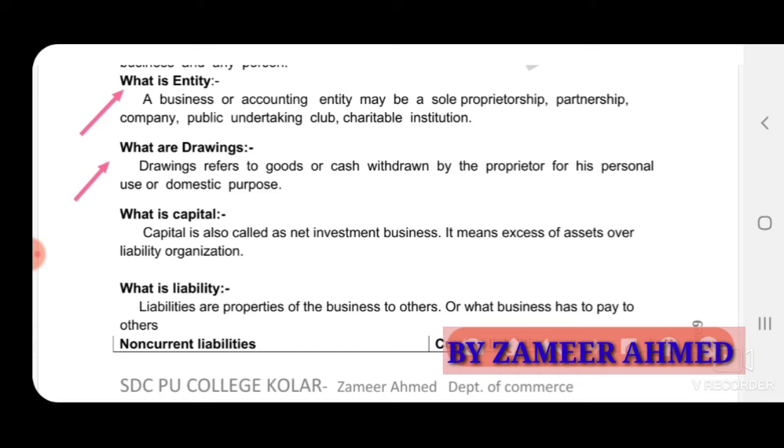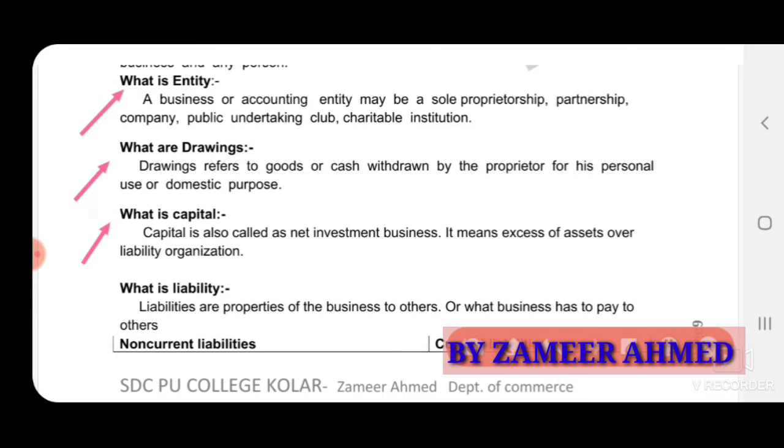So in every business, this is common. If the owner has a business like a provision store, definitely he will make some withdrawals for family purposes, maybe in the form of goods, maybe in the form of products. All of it is drawings.